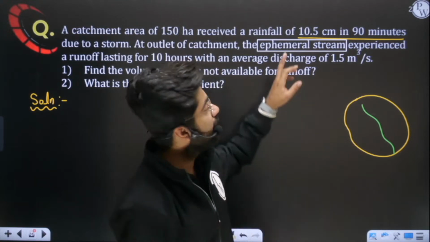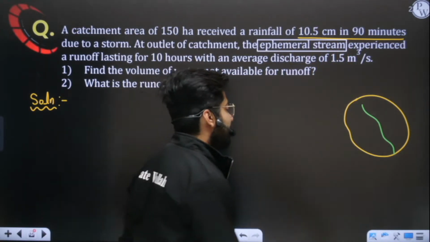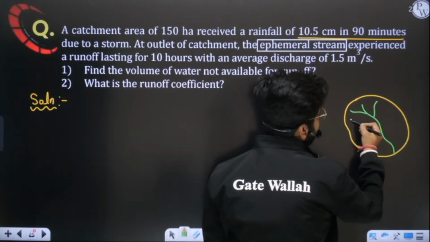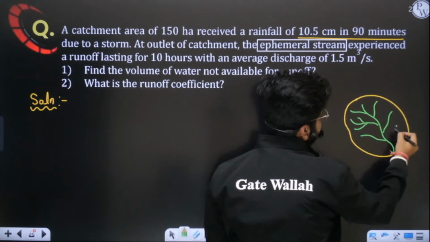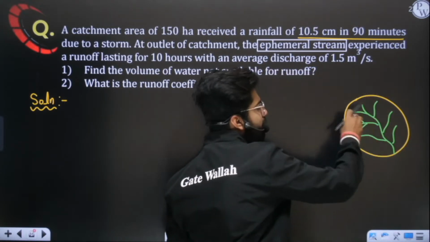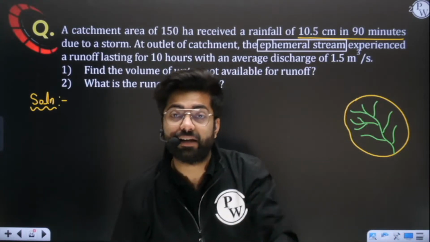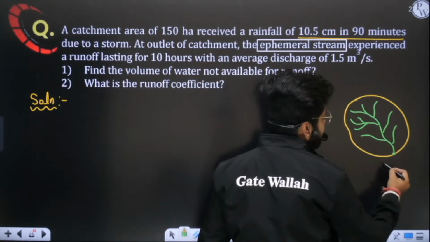So now, for 1.5 hours rainfall is there, and what I have witnessed at the outlet, this is the end point, because all the water after rainfall will join this stream, and ultimately water will flow down and join the main stream, yes or no? And what happened at the outlet? This is the outlet point.